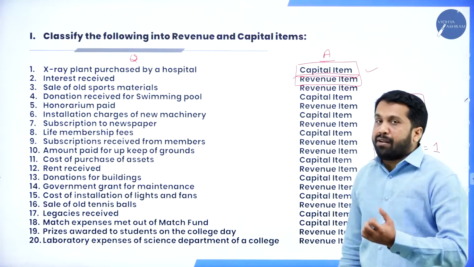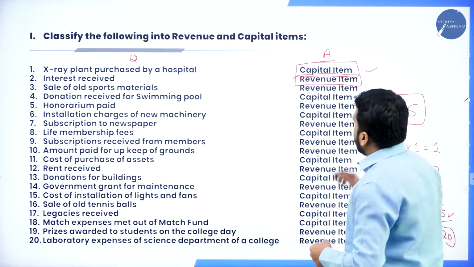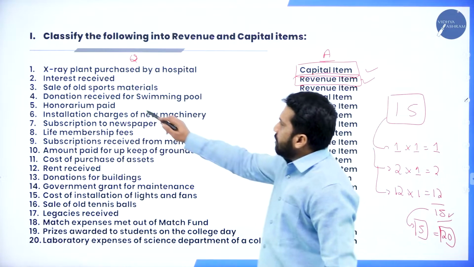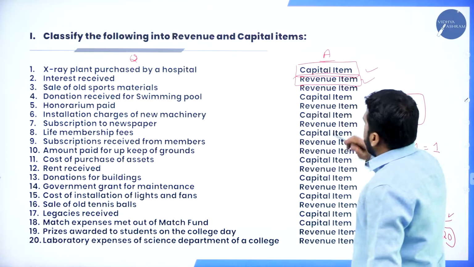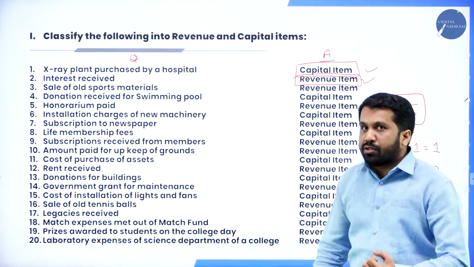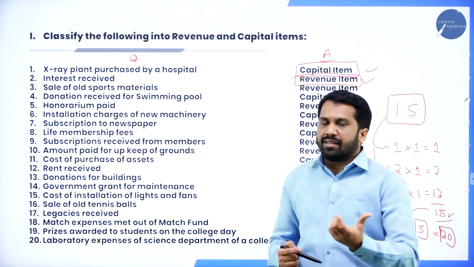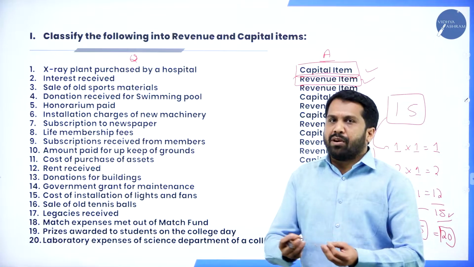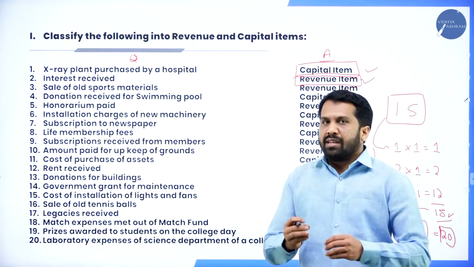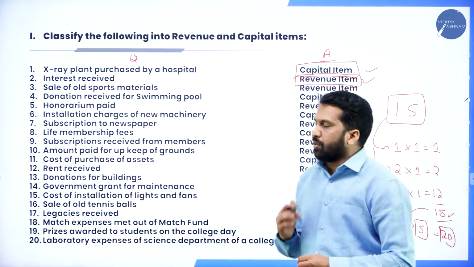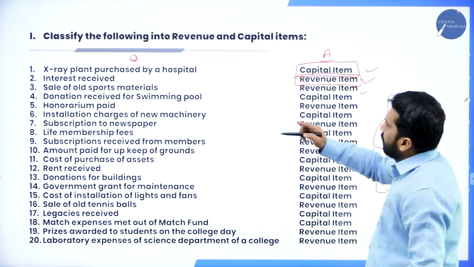Interest received. Every month you collect interest, so it will be revenue. Sale of old sports material. Purchase of sports material occasionally. Sale of a small ball, small bat, or any chessboard, carom board. If it is old, you will keep selling, so it will be revenue.